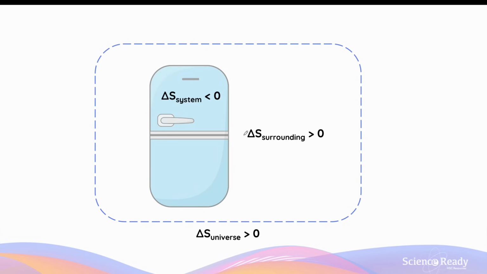A simple day-to-day example that showcases the second law of thermodynamics is the operation of a refrigerator. A refrigerator aims to extract heat from inside the refrigerator, which we refer to as the system, because that's where the actual operation of the refrigerator is taking place. And it aims to transfer this heat to the outside of the refrigerator.